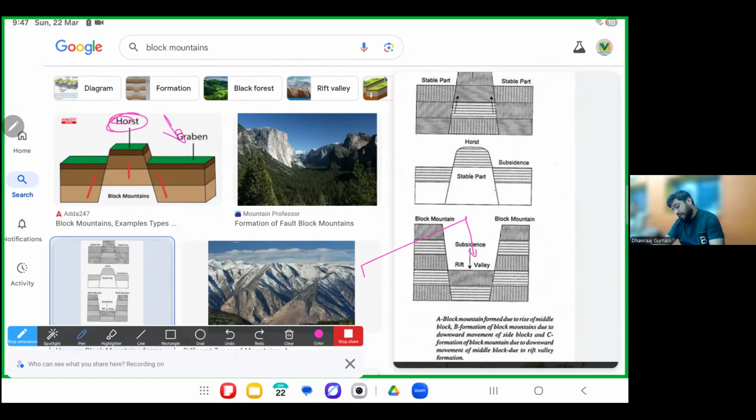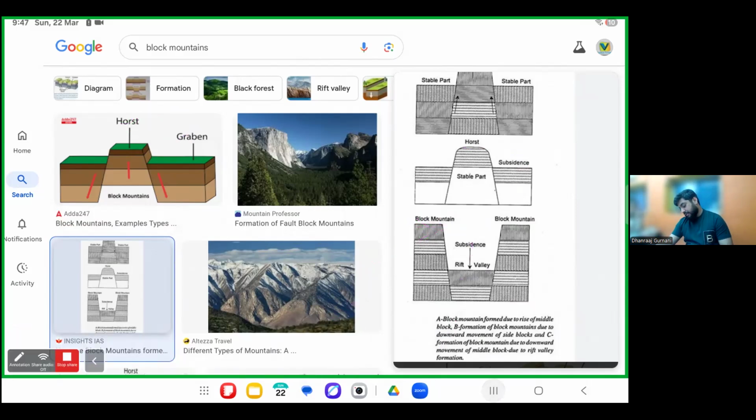Whereas block mountain and horst are the same. So we learned three terms. Block mountain, horst, same thing. Graben, rift valley, depending upon the diagram, they mean a very similar thing. But it depends upon the diagram. School is very particular because of the diagram.